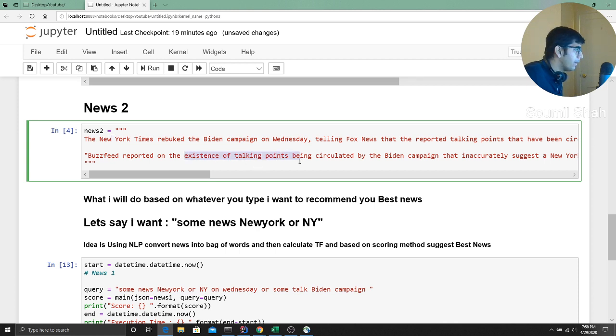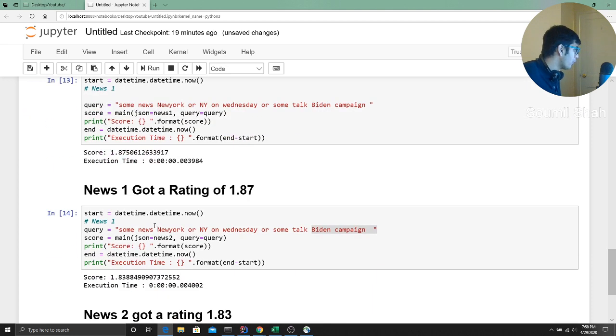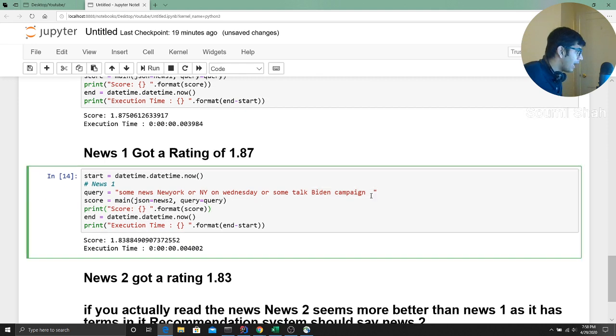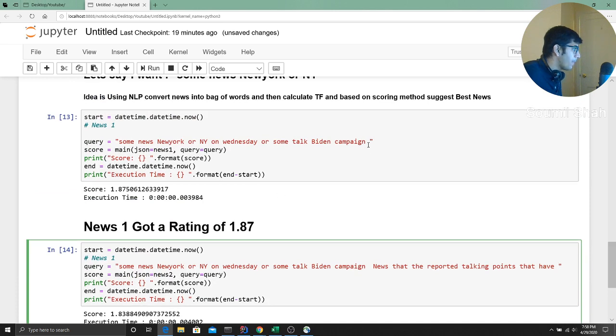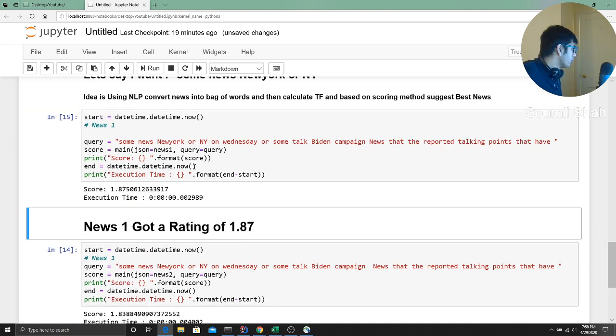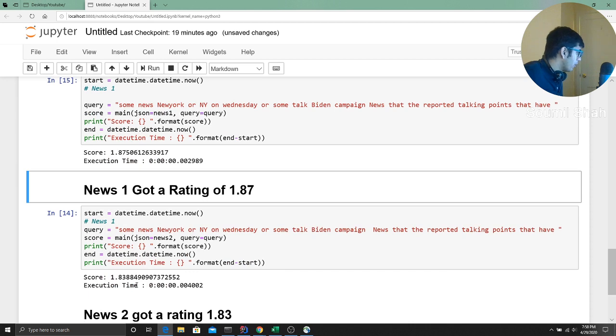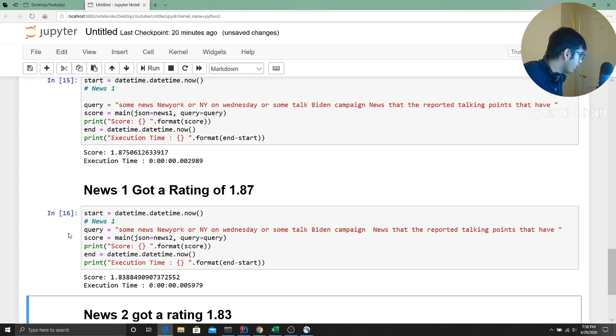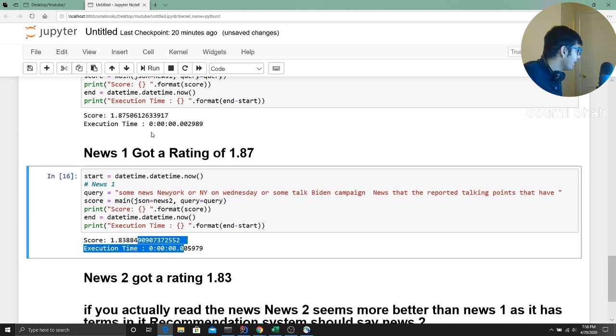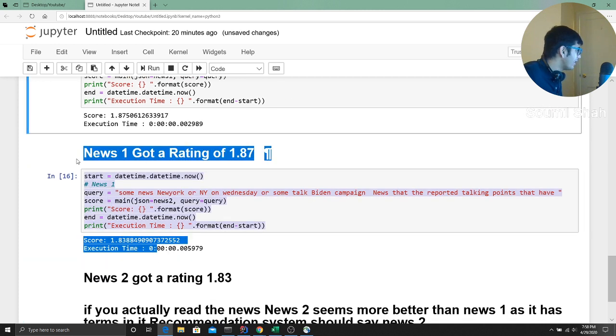If I put more words in the query, you will see the scores are affected. So I'm going to put it in both queries. Let's see the scores now. Run that, 1.87. And here it's 1.83384 and so on. So let's see, 1.8388, and the decimals are changing. So it's clearly a win, right? This news is clearly a win.